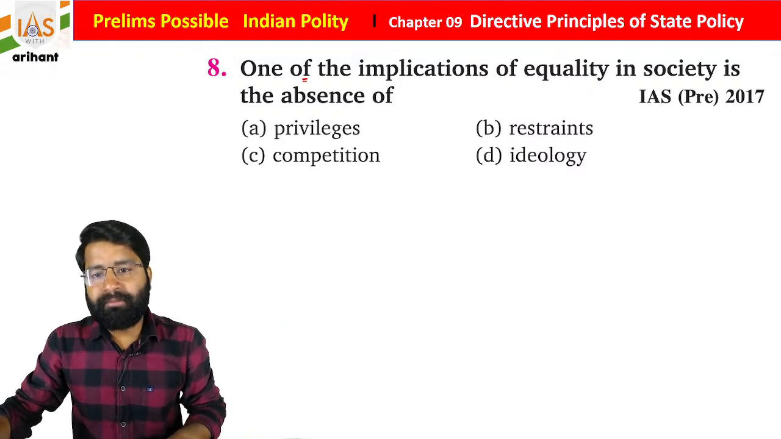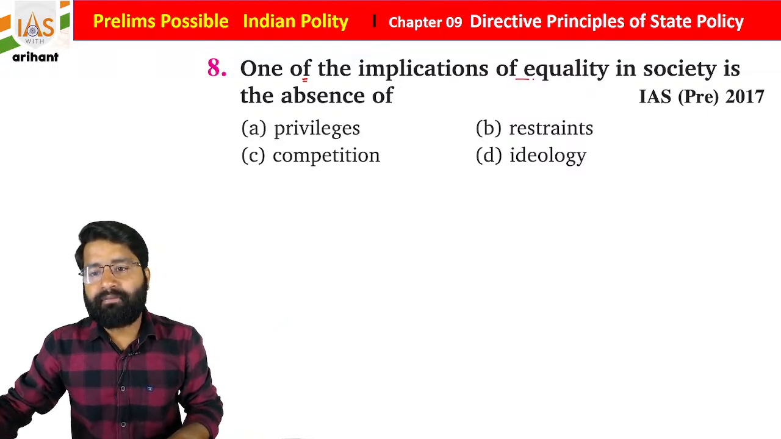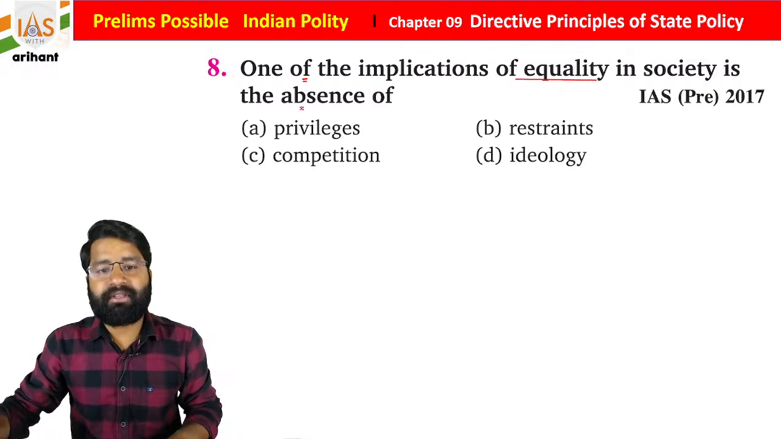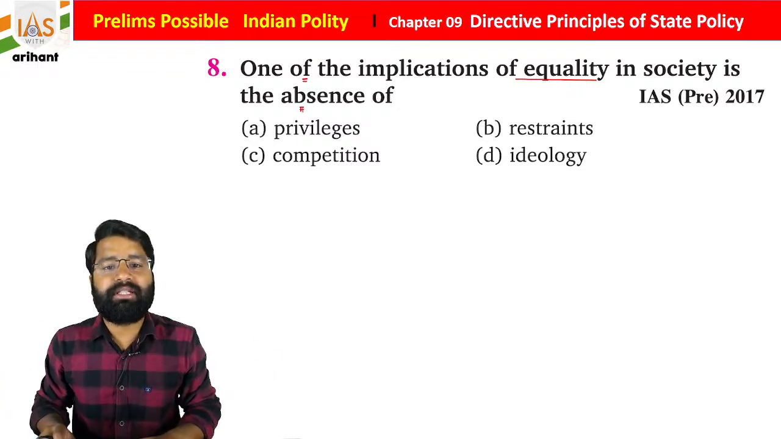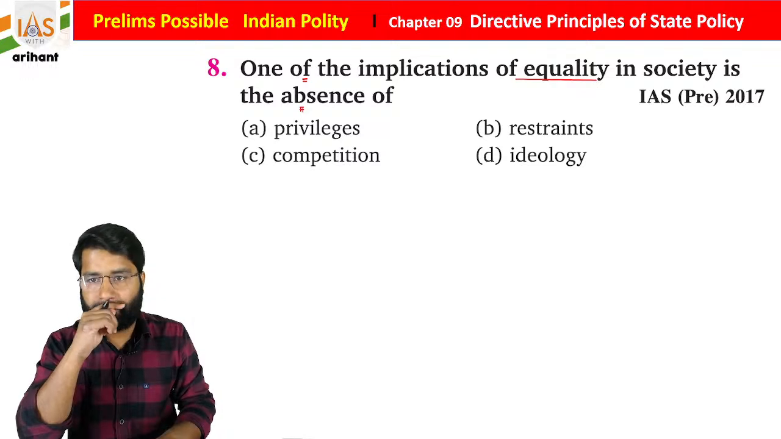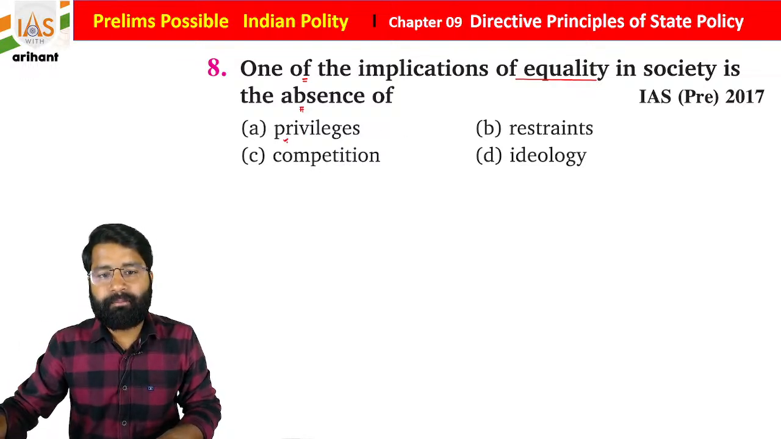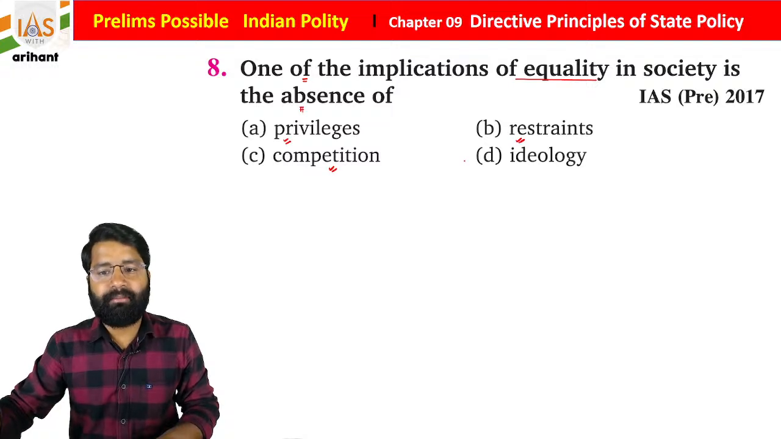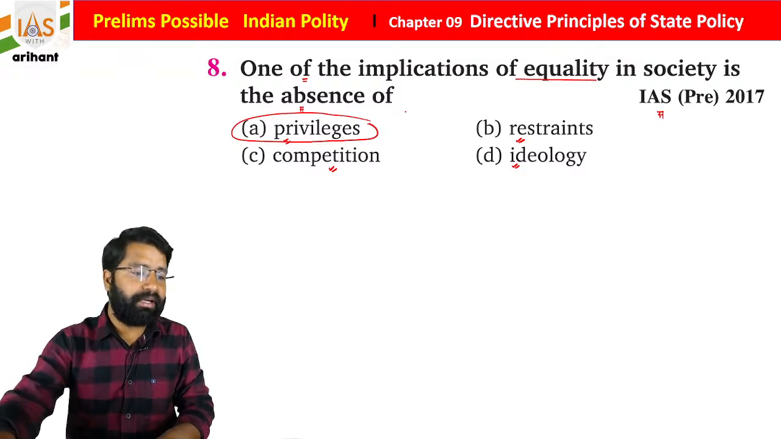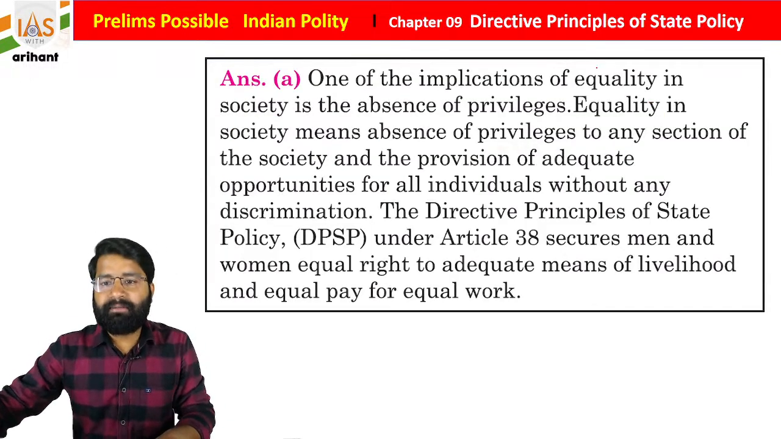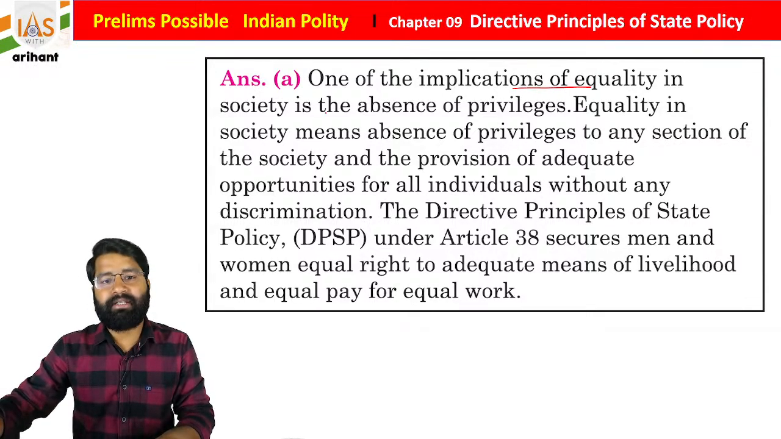Now one of the implication of equality in society is the absence of what we are going to remove from the society, so then everyone is going to be equal. Privilege, restraint, competition, ideology. So this was in UPSC 2017. So students, if you are going to see the right answer, so the privileges are the right answer. Okay, so one of the implication of equality in the society is the absence of privileges.